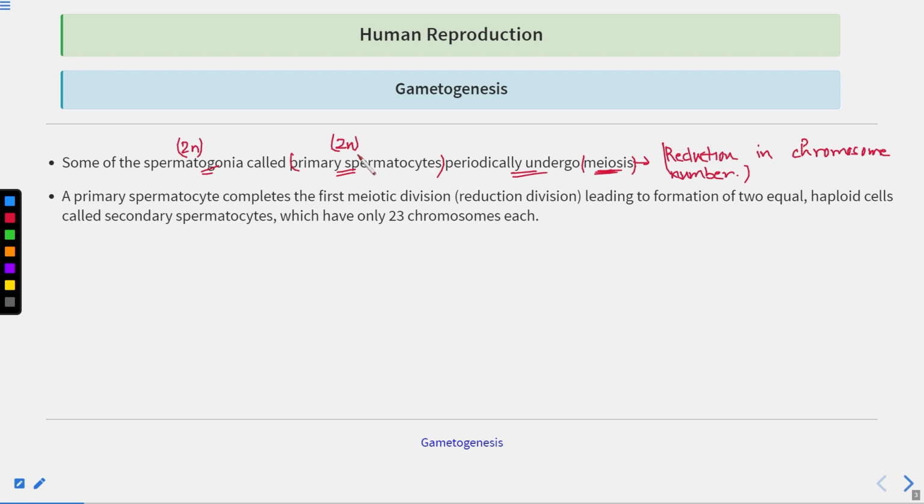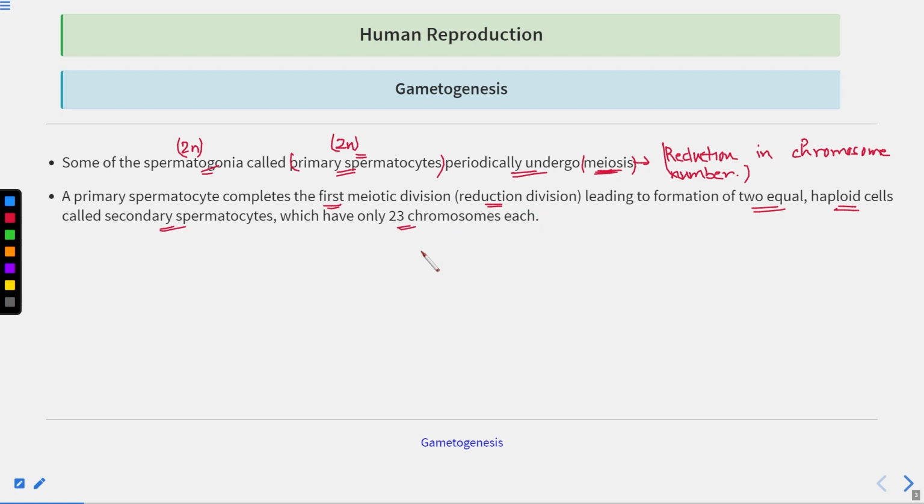Then it will reduce the number of chromosomes. So the primary spermatocytes complete the first meiotic division, which is known as the reductional division, leading to the formation of two equal haploid cells. These are known as secondary spermatocytes, which have only 23 chromosomes.